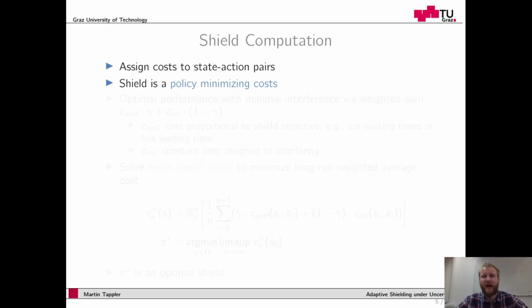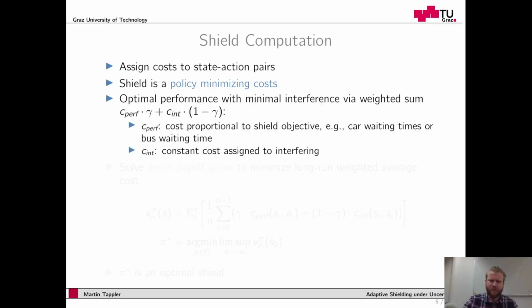Now I want to discuss how we compute shields. So we take the Markov decision process model and assign costs to state action pairs. The shield then is basically a policy, so a policy for choosing actions in the Markov decision process that minimizes the costs. We achieve optimal shield performance with minimal interference via a weighted sum of costs actually.